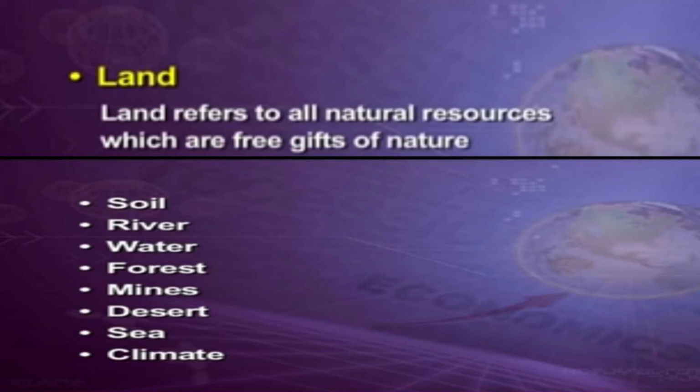Above the soil you just saw these. Now if you take the mines, extraction of the minerals inside the mines also gives us an income. Next you can see the desert, the sea and the climate. The desert and the climatic conditions determine what goods or crops can be grown in those places.